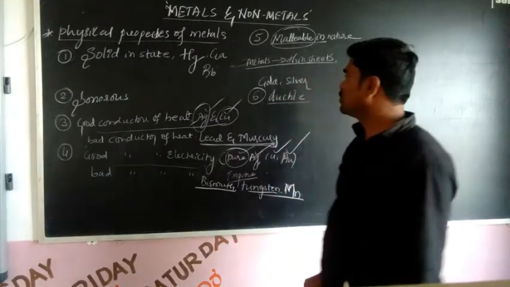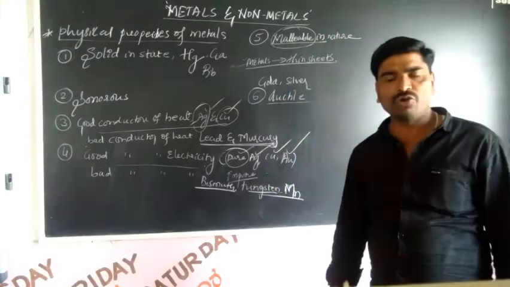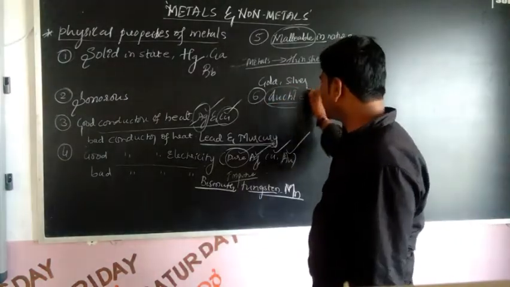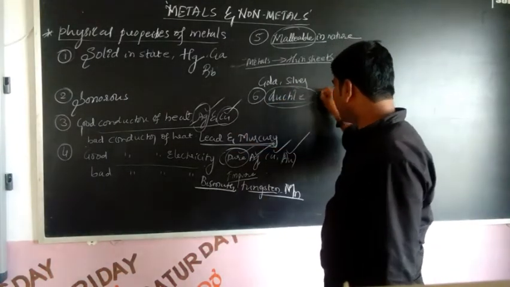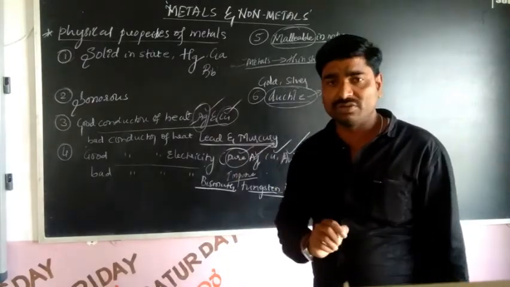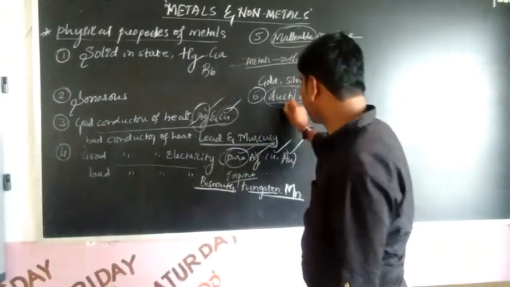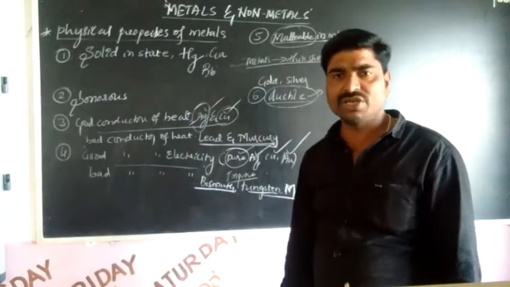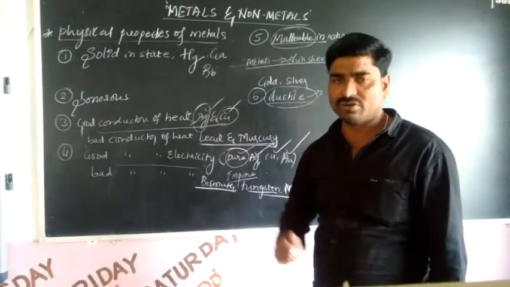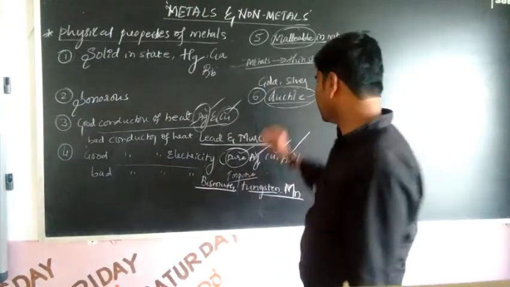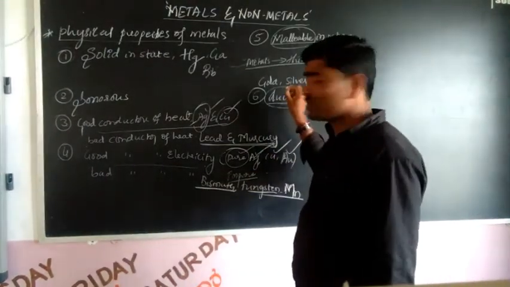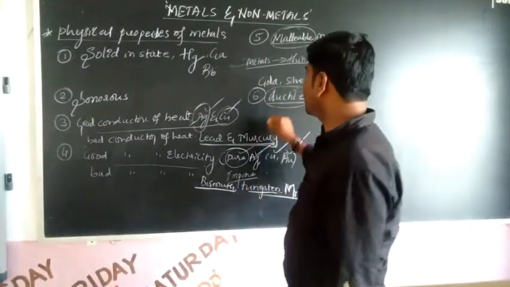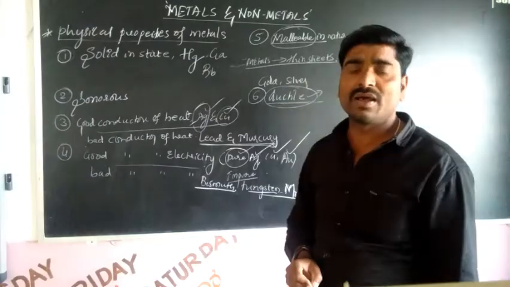Metals show the ductility property. What do you mean by ductility? Ductility is the property of metals by which they can be drawn into thin wires. So metals are ductile in nature. Which one is the most ductile metal?